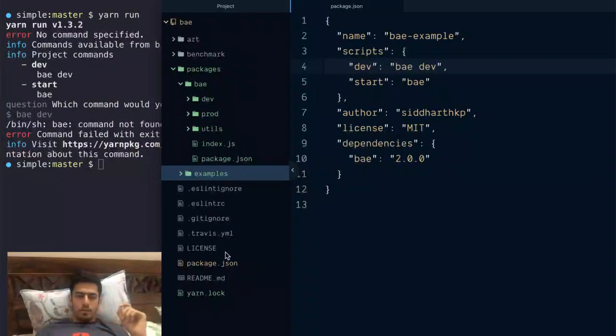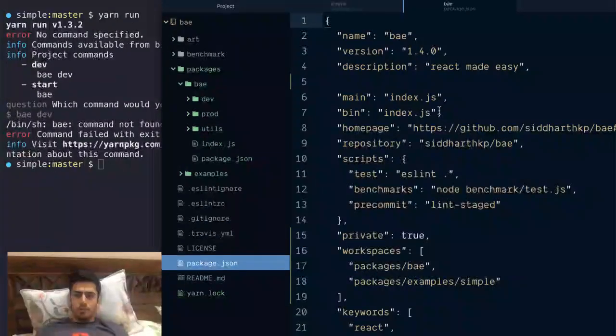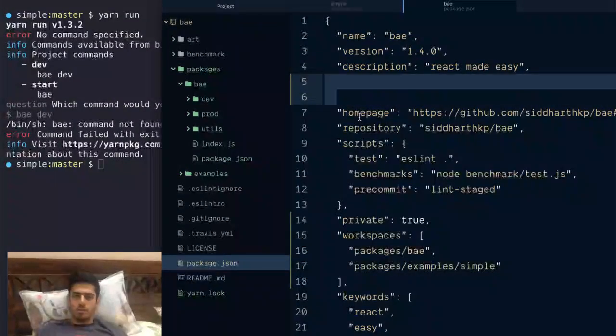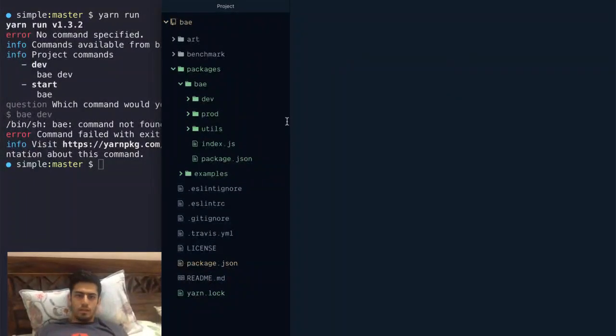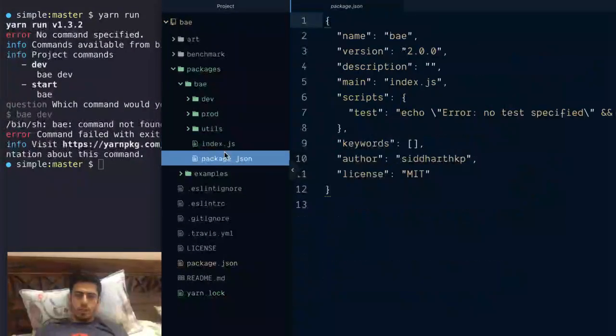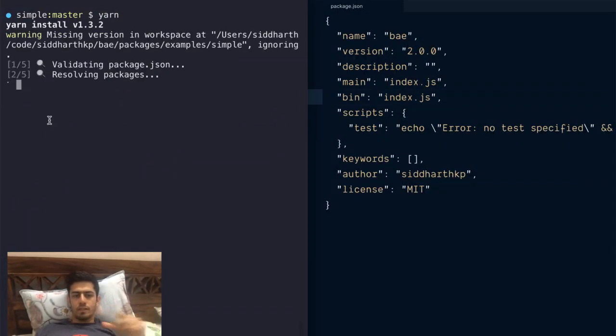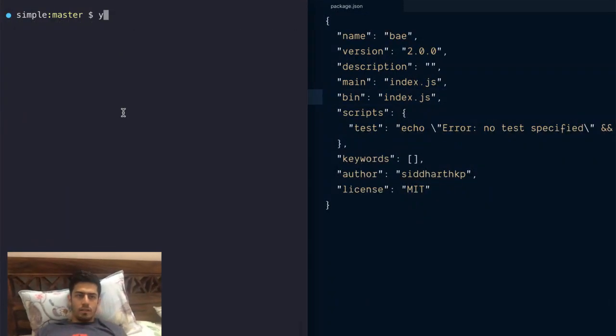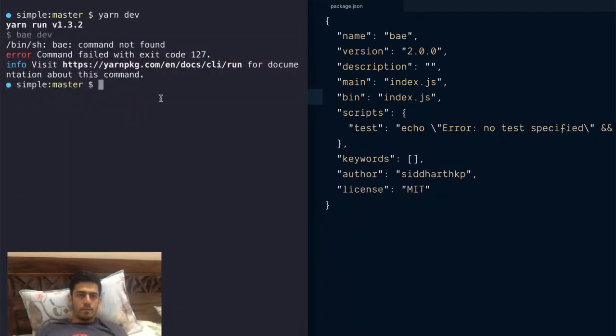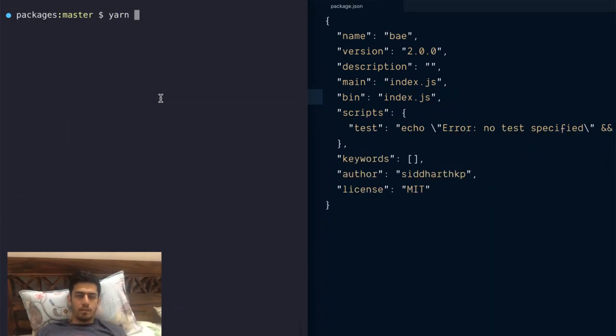So bay, because it's a CLI tool, you also need a bin command, not just a main command. So from the old one, I can copy it to the new package JSON. Yep, run yarn again so that it does the link up. Now I can say yarn dev. Okay, let's run yarn at the root.